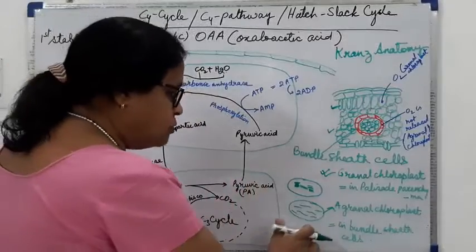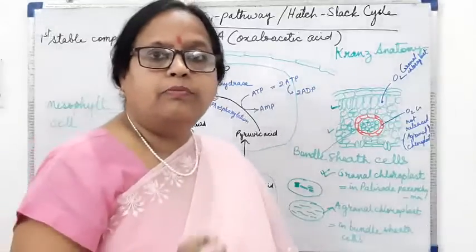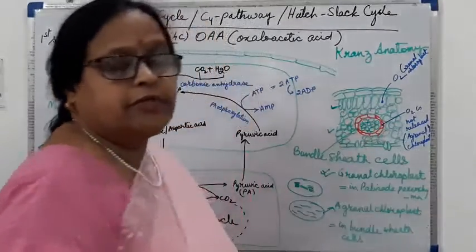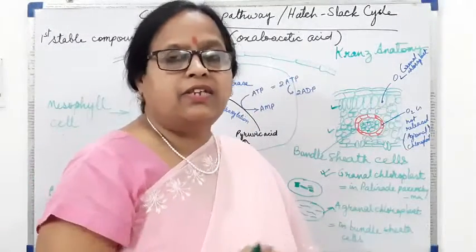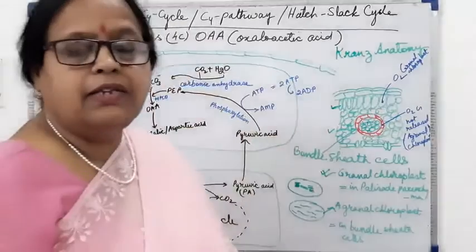Now why is the granum not found here? Because bundle sheath cells are found very deep in the leaf. So light is not reaching this place, and that is why they don't require the light.